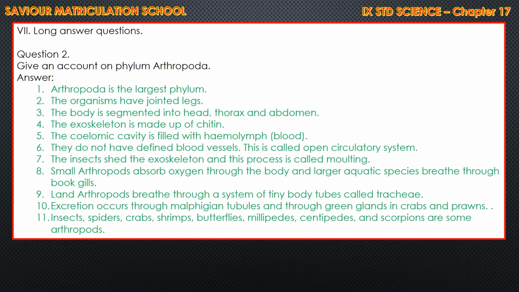Small arthropods absorb oxygen through the body and the larger aquatic species breathe through the gills. Through gills only, you don't want the book there. Land arthropods breathe through a system of tiny body tubes called trachea. Excretion occurs through the Malpighian tubules and through the green glands in crabs and prawns. Insects, spiders, crabs, shrimp, butterflies, millipedes, centipedes and scorpions are some arthropods. So you no need to write all the examples, write 1 or 2 enough.